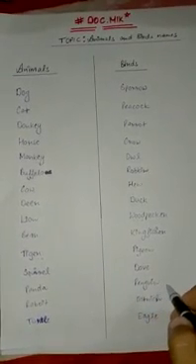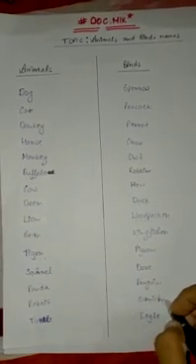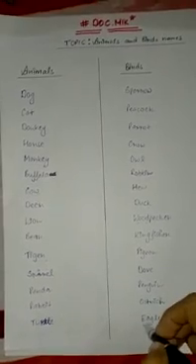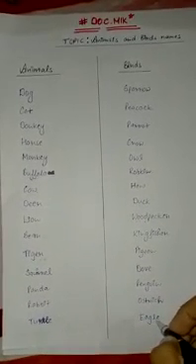Next is penguin, P-E-N-G-U-I-N. Next is ostrich, O-S-T-R-I-C-H. Next is eagle, E-A-G-L-E.